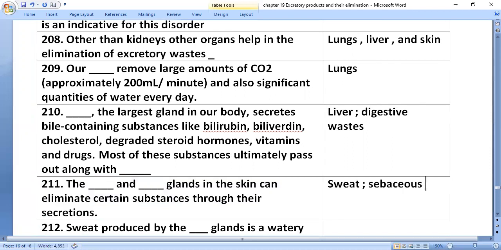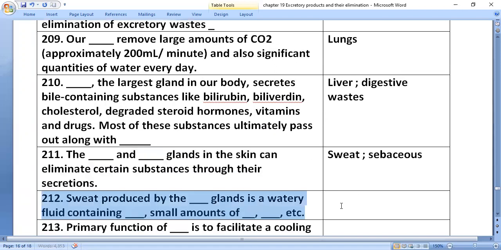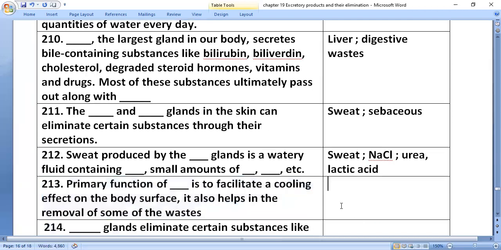Sweat glands and sebaceous glands in the skin can eliminate certain substances through their secretions. Sweat produced by sweat glands is a watery fluid containing sodium chloride, small amounts of urea, and lactic acid.